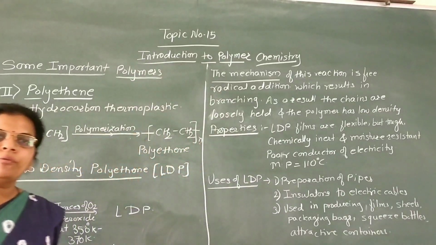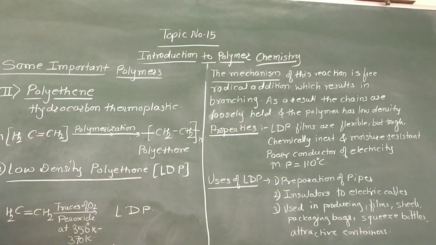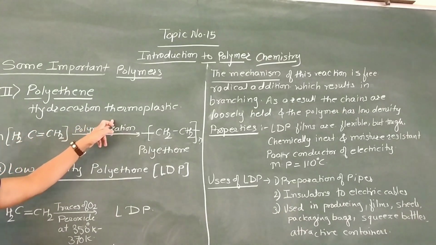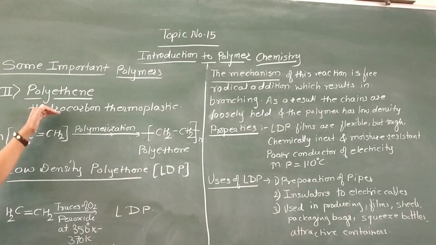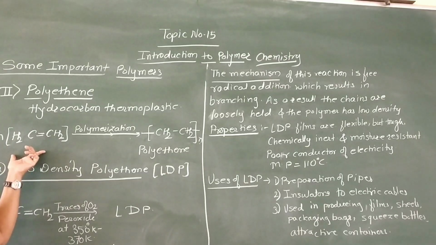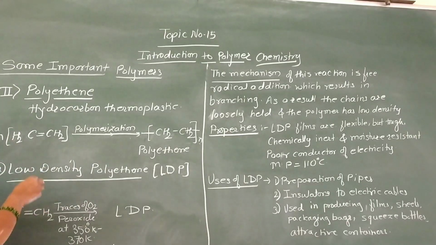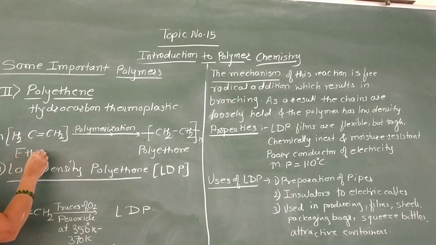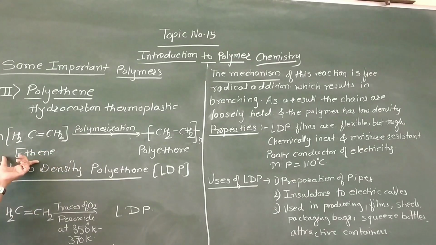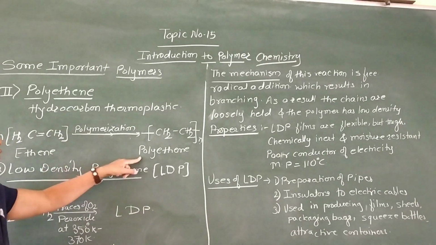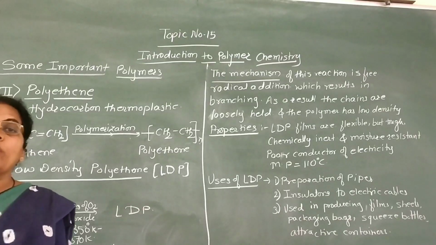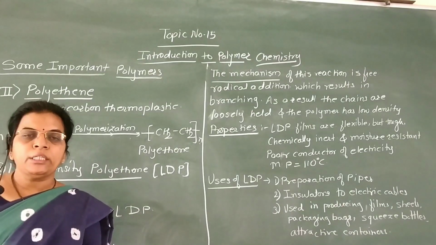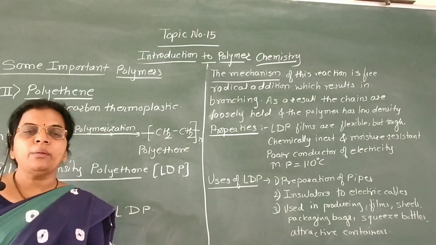Now, the second type of important polymer is polyethylene. It is used as a hydrocarbon thermoplastic. This polyethylene is obtained by using the monomer ethene or ethylene. When a number of ethylene molecules undergo polymerization, then formation of polyethylene takes place. There are two types of polyethylene. First is low density polyethylene and second is high density polyethylene.